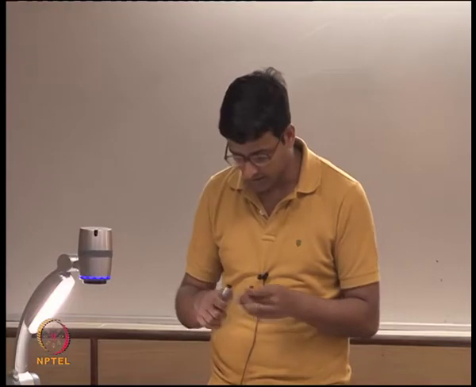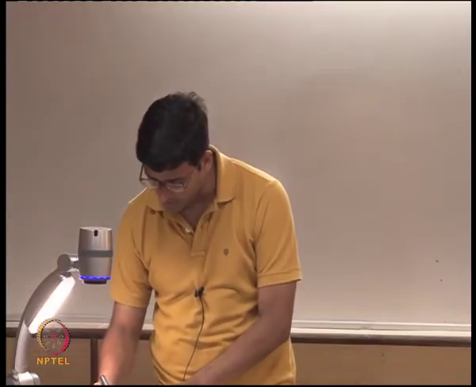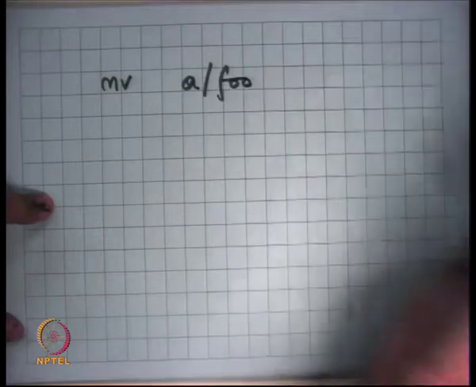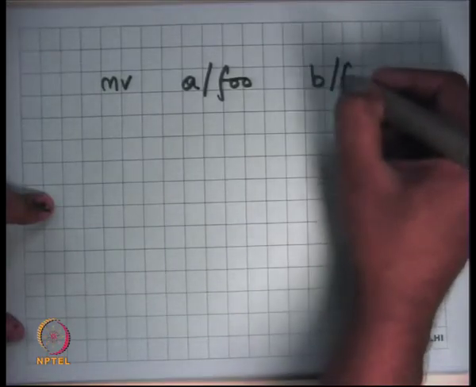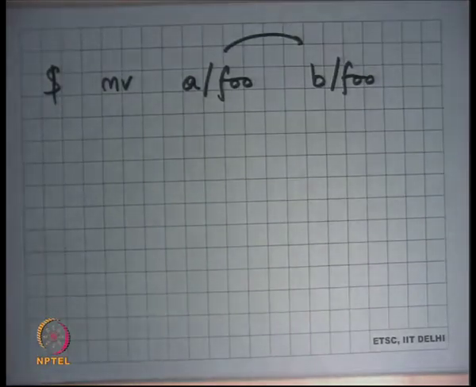But let's also look at another thing. Is it always possible to do this ordering? So let's say I had an operation that said move a file foo from directory A to directory B, right. So let's say this is the rename operation, and I wanted this to be atomic with respect to power failures, or I wanted to make sure that things are safe, right.